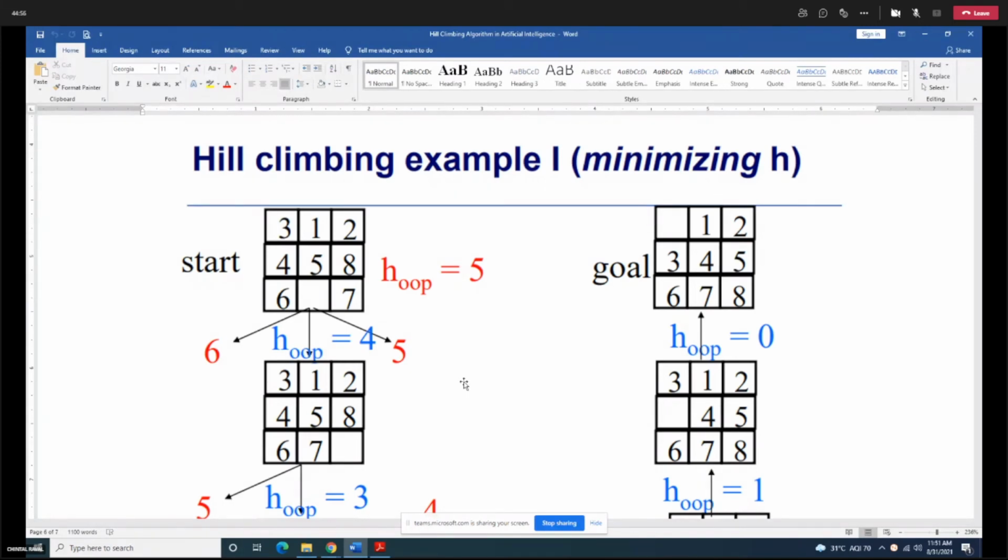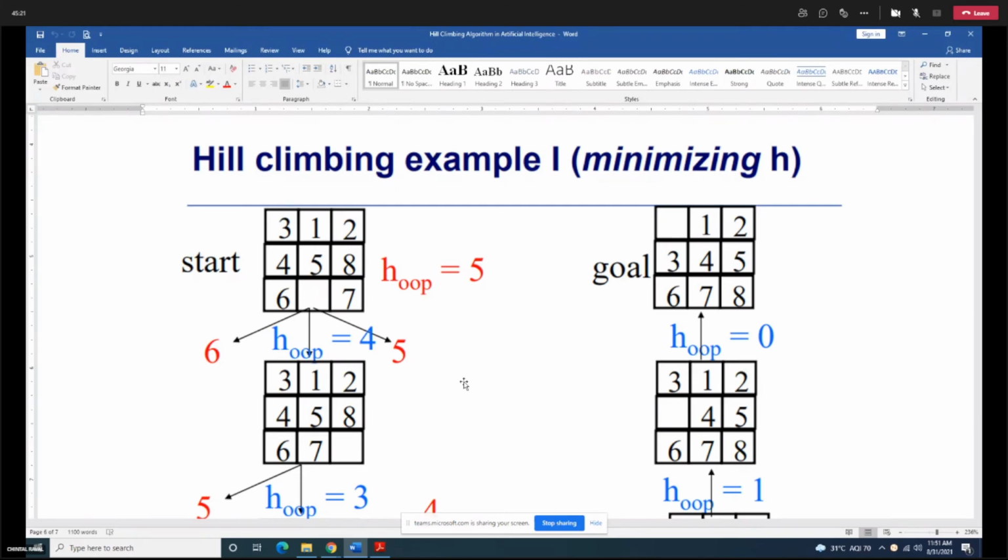So hill climbing nature is that you are going to select a value which is always better than your current state. The crux here is that we will select only that move which is better than our current state. The value is either higher than our current state, which is a good value than our current state.